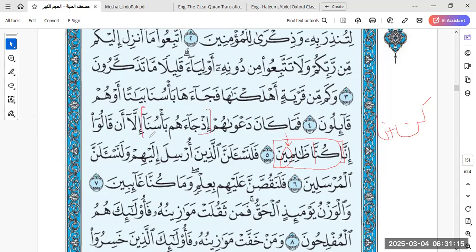Right? This is a zarf, is kan, is ja'ahum ba'asuna. So this is another clause in the same sentence. So they didn't have anything else to say when the punishment came to them, except that they said that we are, or we were, indeed zalimun. We're going to look at some of the translations also. That's going to go ahead and confirm and help us further to see how the translators have actually translated this.